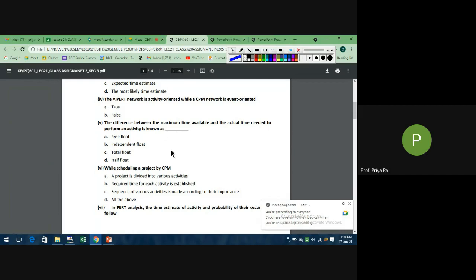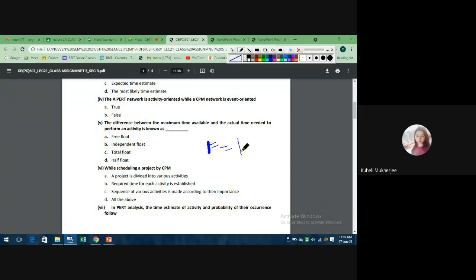Which one? As per the definition, float is time provided minus duration. Here it is written maximum time.